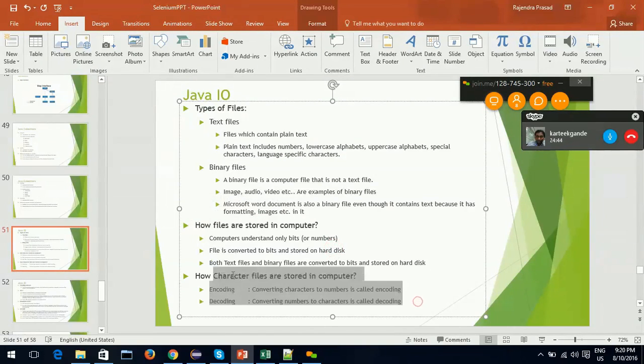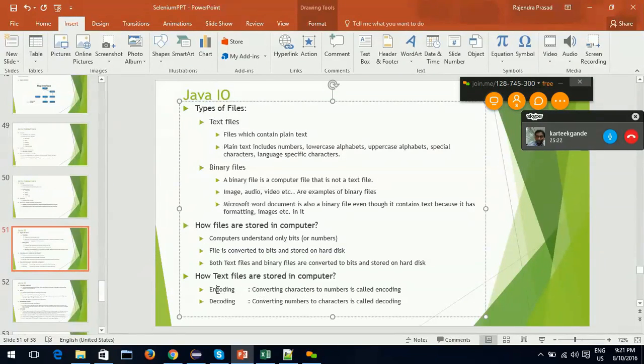Now the next discussion is about how character files, or text files, are stored on a computer. We know they are stored in the form of bytes. The next step is: what is the logic using which you are converting them into bytes? That we are going to see.